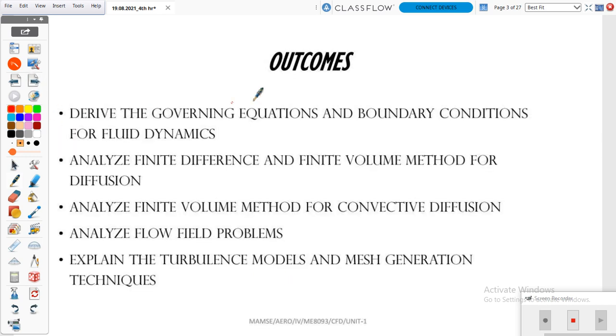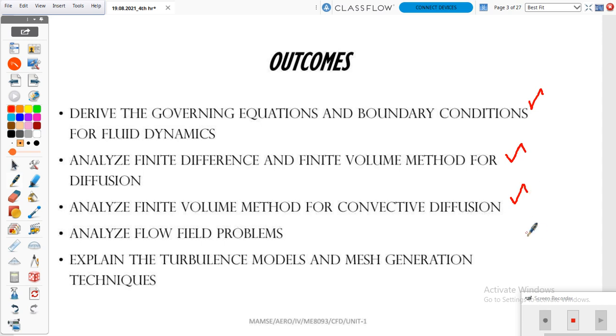Next one, outcome. While you study this subject, what points you get, or what ability you have to solve a problem in a real-time manner? That is the outcome. The first outcome is that you can form the governing equations. You will know about boundary conditions, and based on those boundary conditions you can solve the problem. Next, you use the finite difference and finite volume methods. These are the methods we apply to a model to solve.